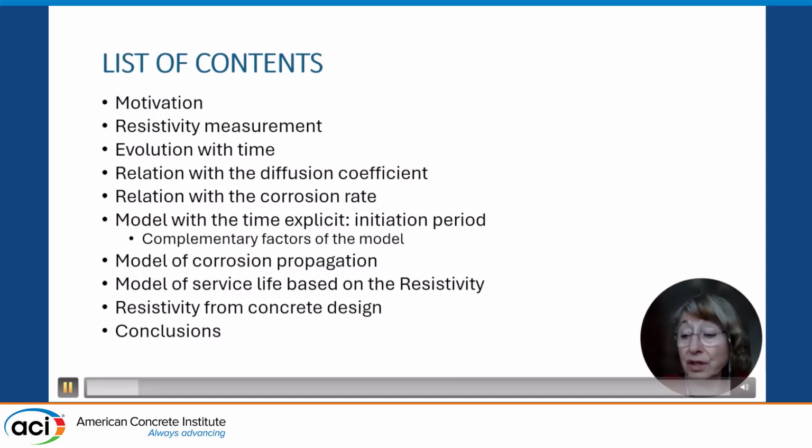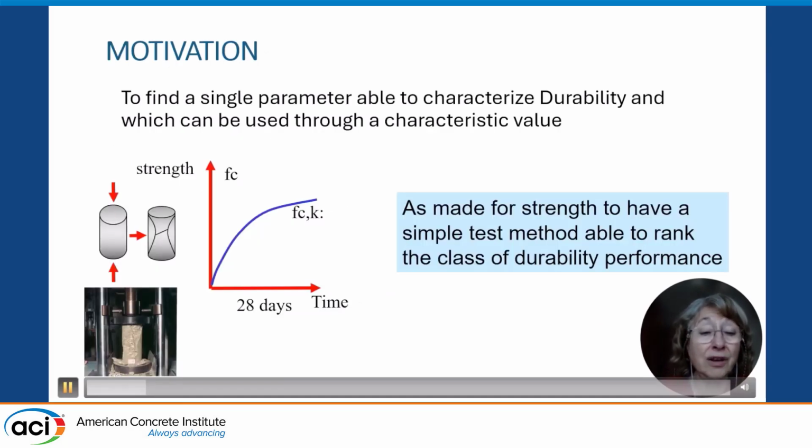This is the list of contents of my presentation. I will present some basics on the resistivity, the relation of resistivity with diffusivity and with corrosion rate, to end with the model. The motivation is to find a single parameter able to characterize durability and which can be used through a characteristic value in the same manner as for the strength, a simple method to rank the class of durability performance.